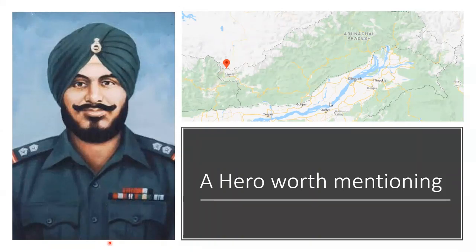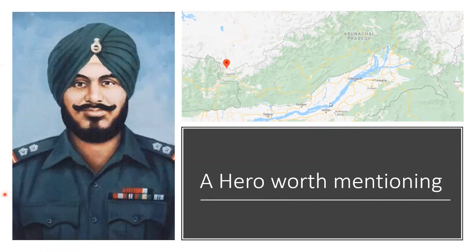At around 5:30 in the morning on 23rd of October, the Chinese opened a very heavy attack with the intention of breaking through this pass and occupying the Tawang region. They attacked in 3 waves, and each wave was about 200 Chinese soldiers strong. Subedar Joginder Singh and his men mowed down the first 2 waves, but they lost half of their men. He was himself wounded in the thigh, but he refused to evacuate. Under his inspiring leadership, the entire platoon stubbornly stood there and fought.